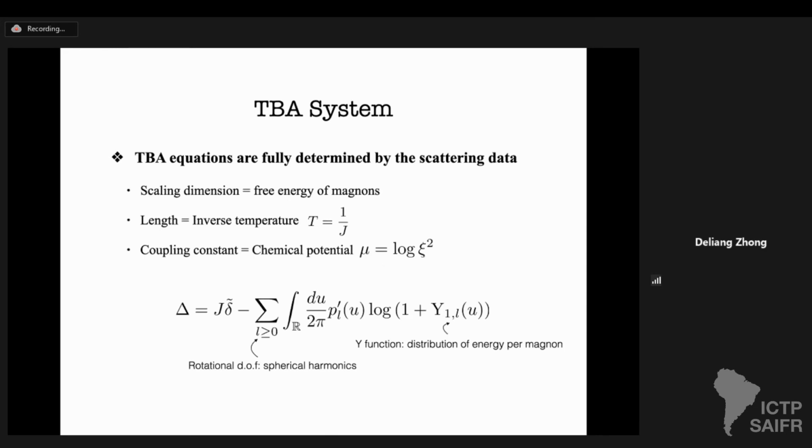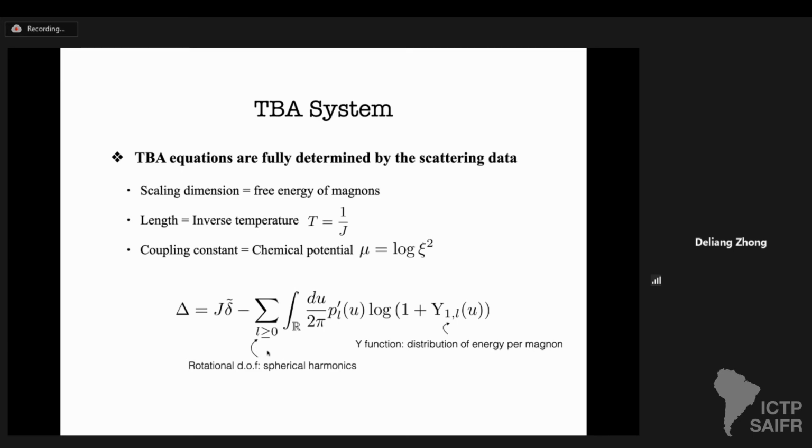Okay, once we obtain the scattering data, we can run the TBA. For people who are not very familiar with it, let me recall the picture. The TBA equation is as follows. The scaling dimension of operators maps to the free energy of the magnons, and the length of operators maps to the inverse temperature of the free energy. And the fishnet coupling maps to the chemical potential. With all those inputs, the scaling dimension is equal to a classical part minus the infinite sum of quantum corrections. Here, the sum is over integers,